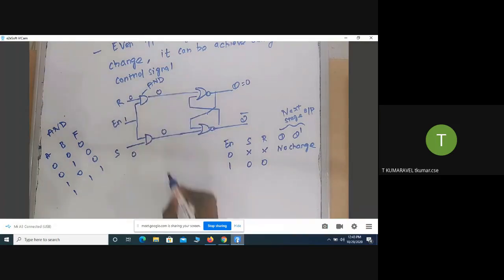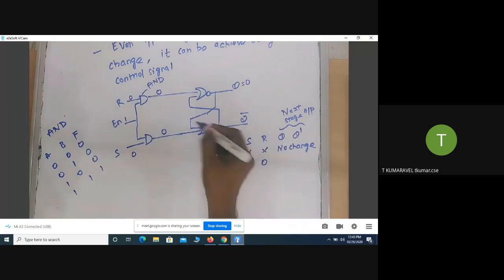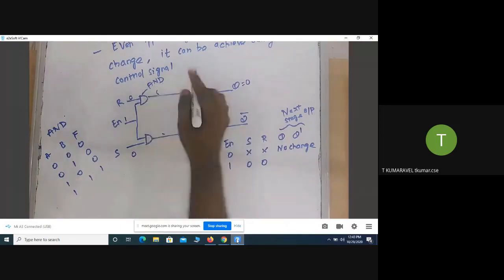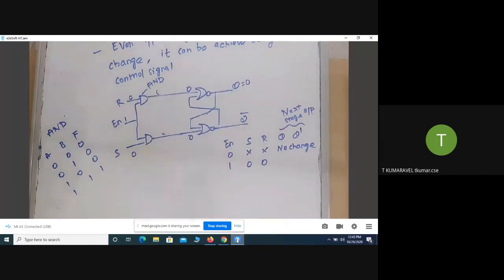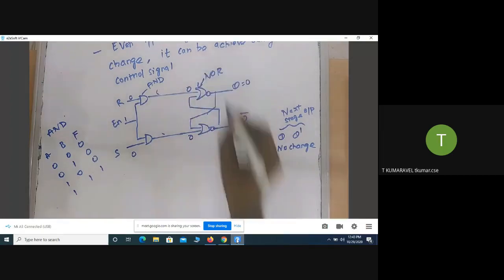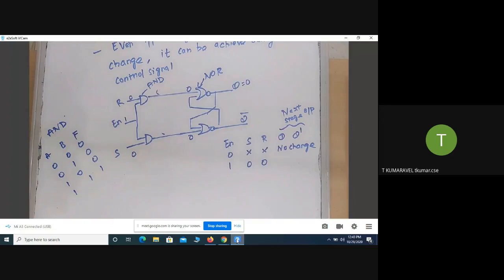So one of the inputs is 0, and the other here is 0. In order to find the functionality, you need one more output. We have already seen the SR truth table. What is the functionality of NOR?